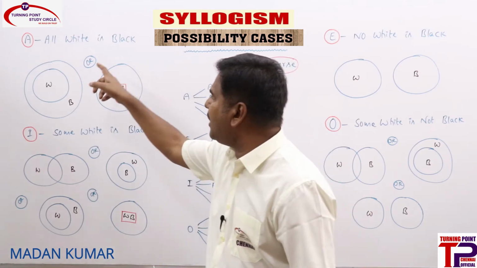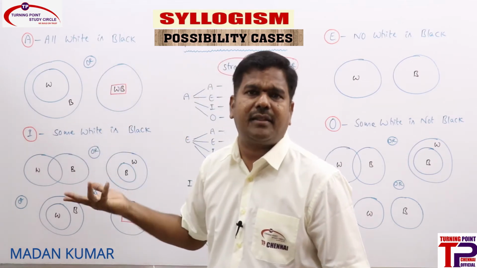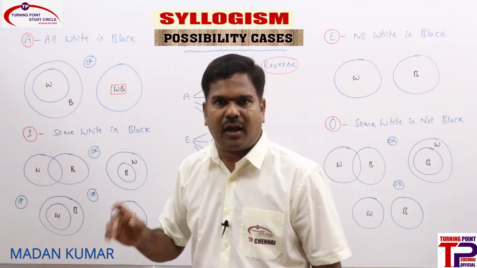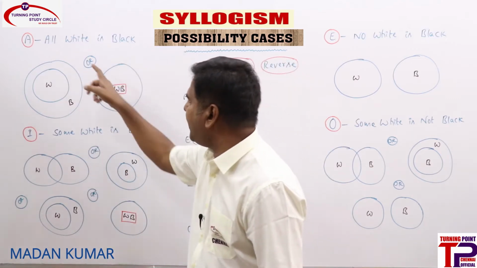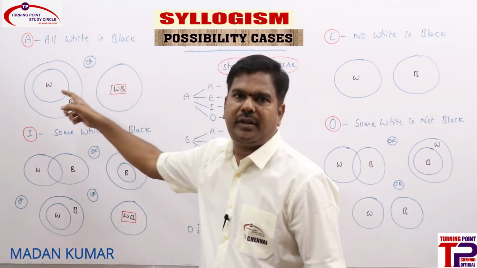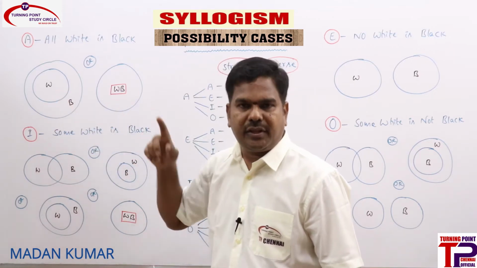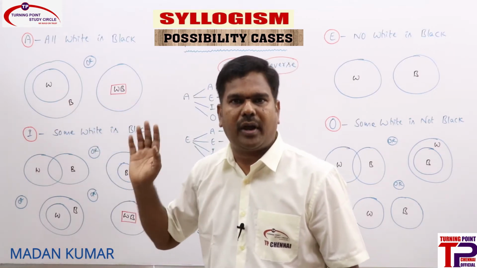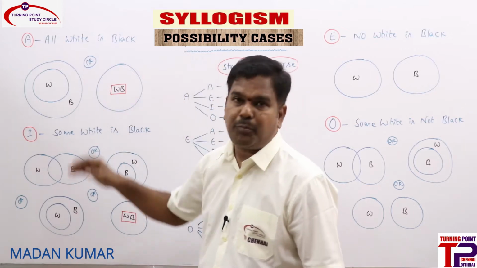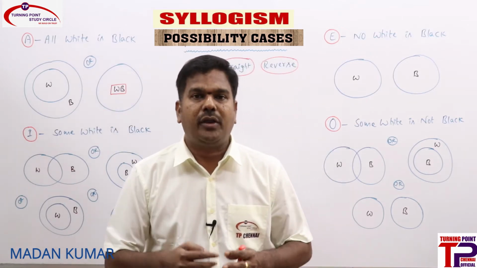All black being white is a possibility. Are chances there or not? Chances are there. Can we say that here it is true? It is not true here. But if it is true in any one of the diagrams, we need to go ahead with that. So A reverse is a possibility. This is what we are going to discuss now.